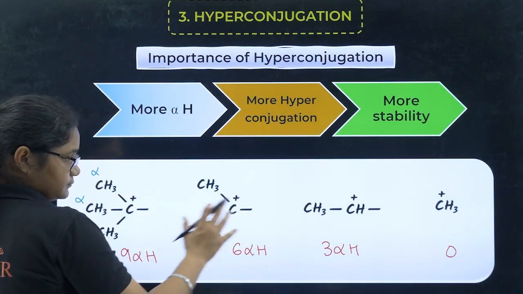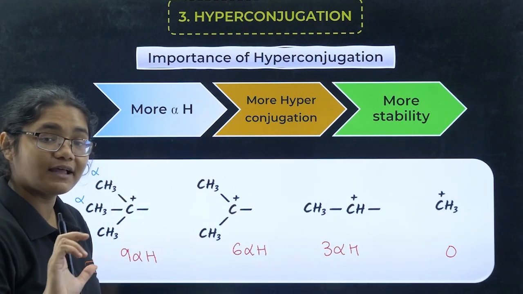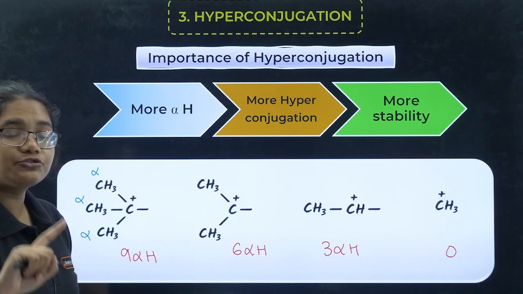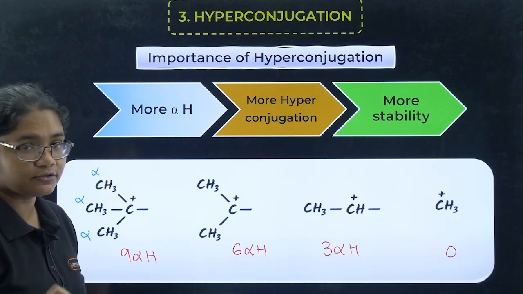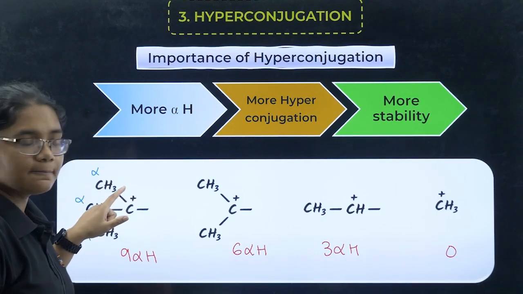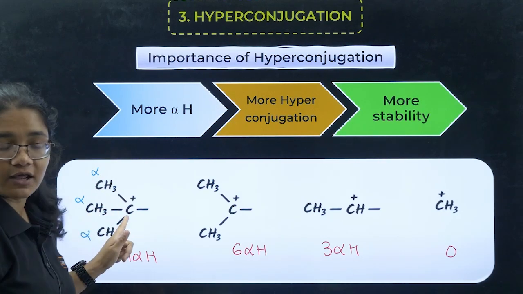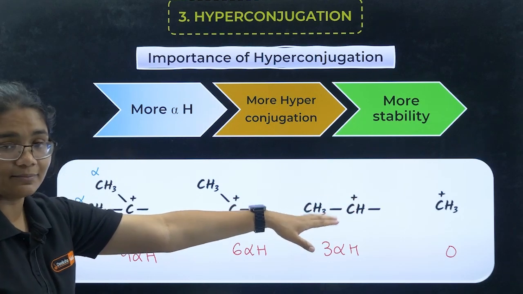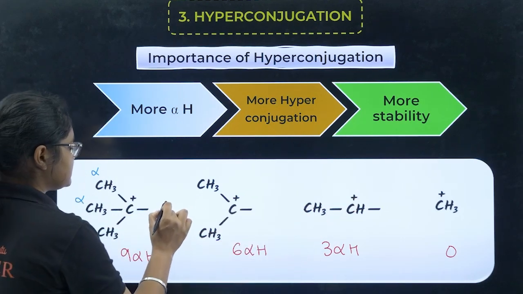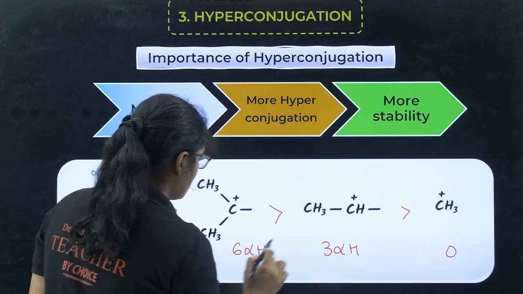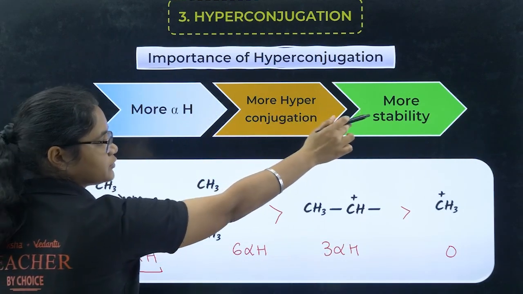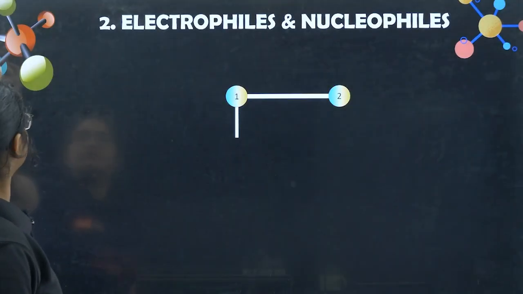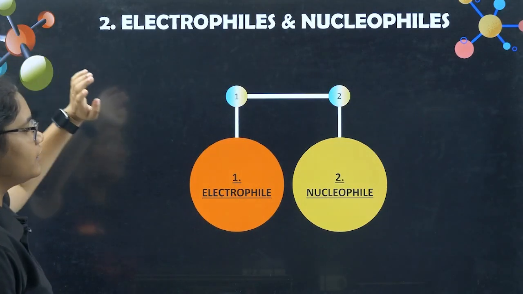What is alpha carbon? Carbon attached to the functional group, first carbon attached to the functional group or any other carbocation. So the first carbon here, these all are first carbon, these all are first carbon, this is 1 carbon, there is no alpha carbon, so no alpha hydrogen. So what is the stability? This is the order of stability. More alpha hydrogen, more hyperconjugation, more stability. Clear? Let's see next topic, that is electrophile and nucleophiles.